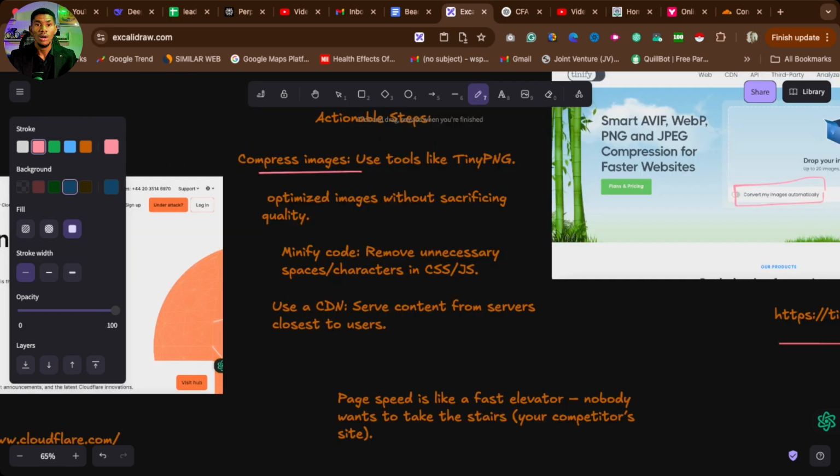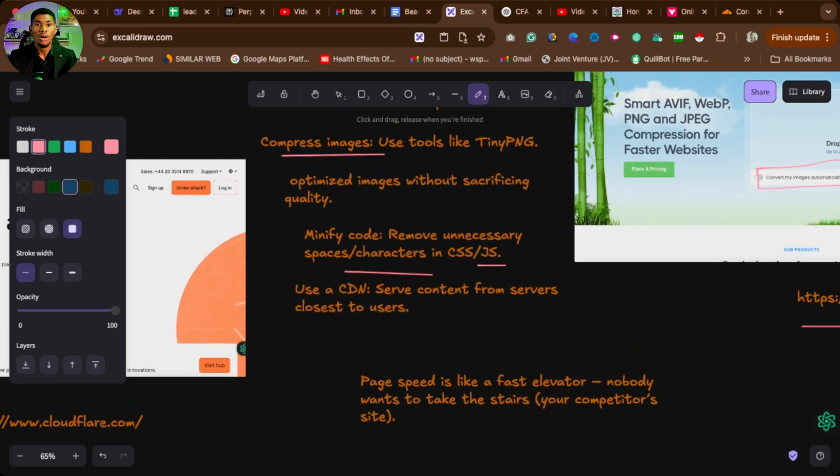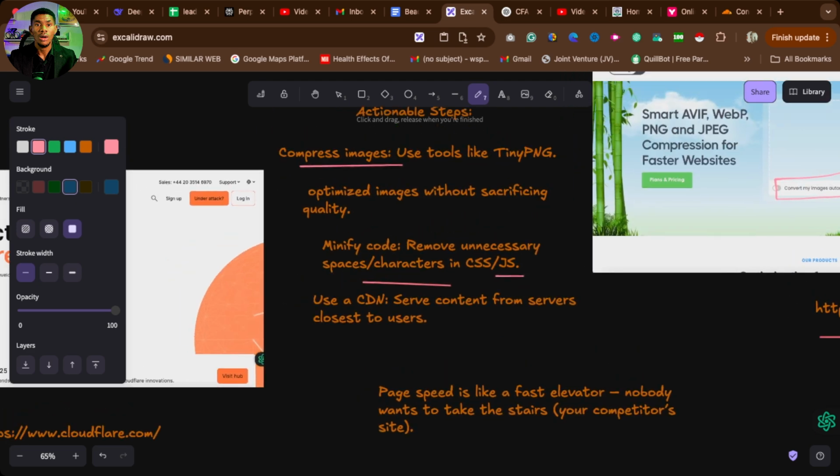The next thing here, minify code. Now you can use minify code to remove unnecessary spaces and characters in your CSS and JavaScript. Now this is a little bit technical. Most people don't like to do anything around that, but it's very, very simple. You can even use ChatGPT to say, ChatGPT, give me a code that I can use to minify code, and ChatGPT can just create this code for you and you can use it on your website. But let me go to a simpler one, which is CDN.